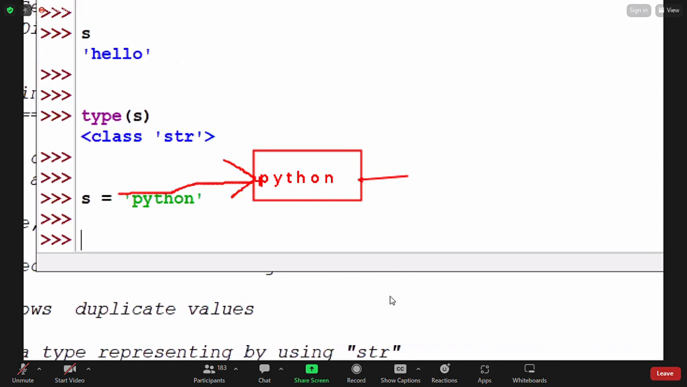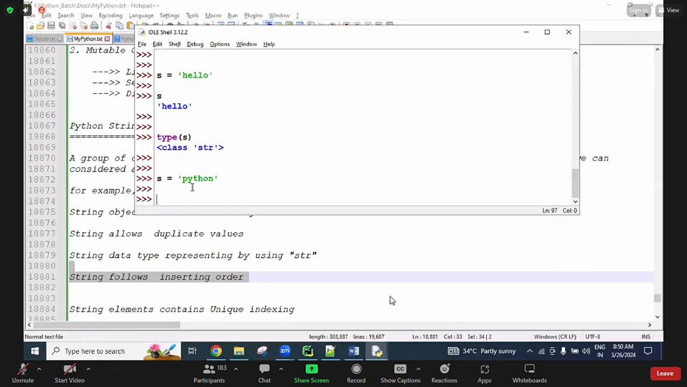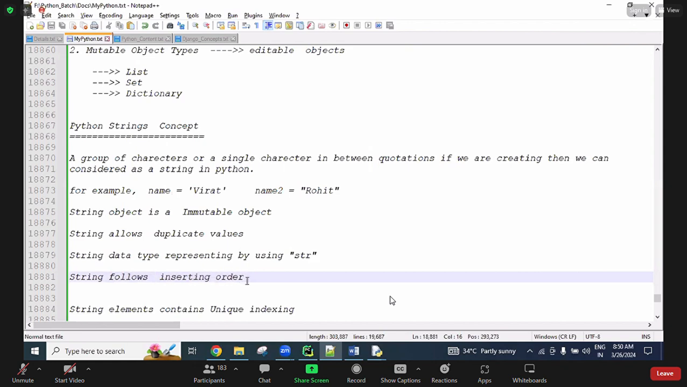Some data types do not store like this in insertion order; they store randomly. It means one letter P is there, next Y, next H, stored randomly. So does a string follow insertion order or not? Yes, a string follows insertion order.